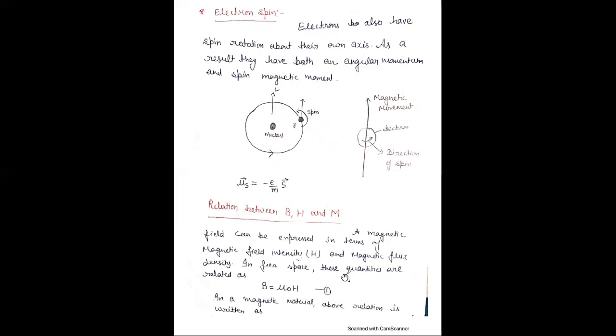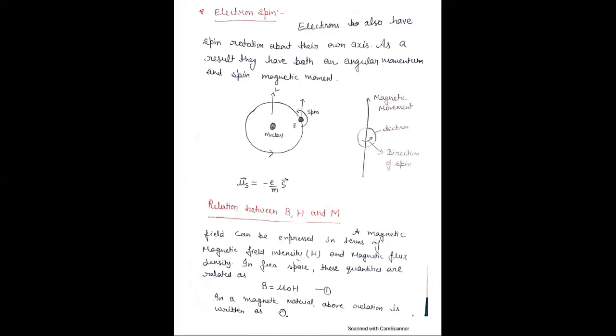There is a relation between B and H: B is equal to mu naught H in free space, where mu naught is the permeability. Permeability is the ability of a material to permit the passage of magnetic lines of force through it.